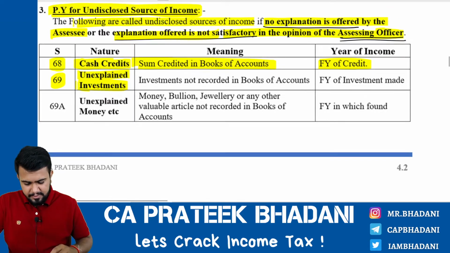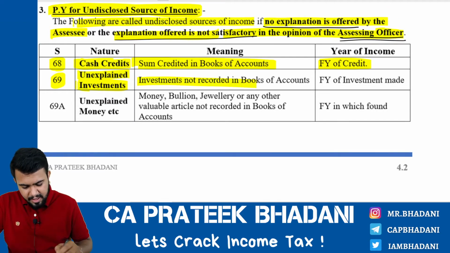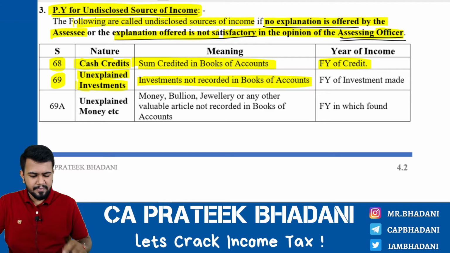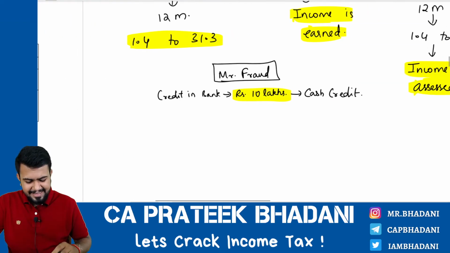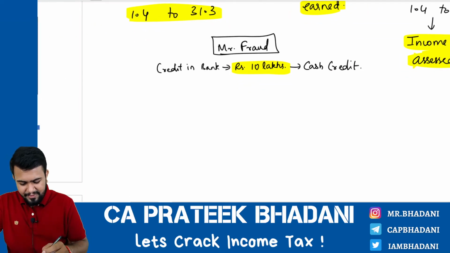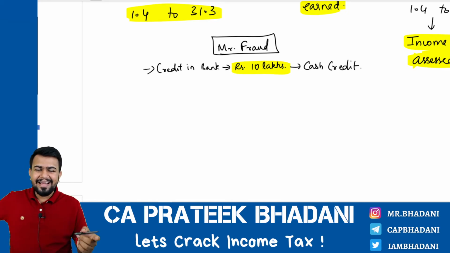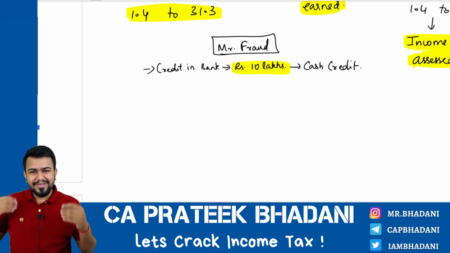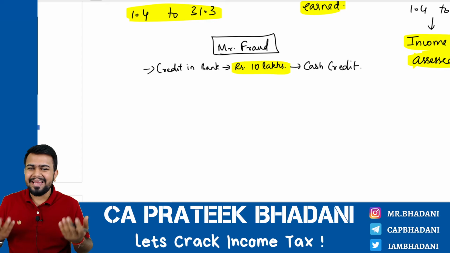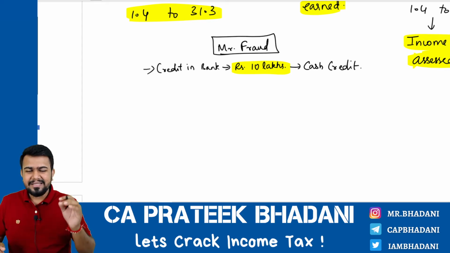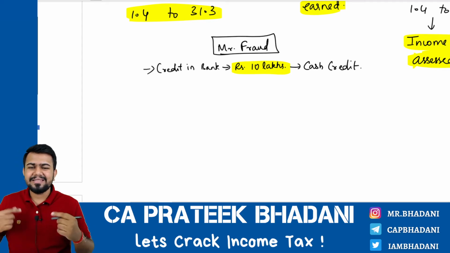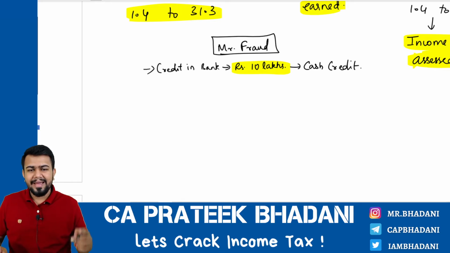Unexplained investments, what is the meaning? Investments not recorded in the books of accounts. Okay, let's again take the example of this Mr. Fraud itself. Okay, first what he did, 10 lakh was credited in his bank account and he was not even able to explain where did this 10 lakh come from. Hence assessing officer treated this 10 lakh as undisclosed sources of income. Okay, and it is considered as income in the previous year in which the income is credited.